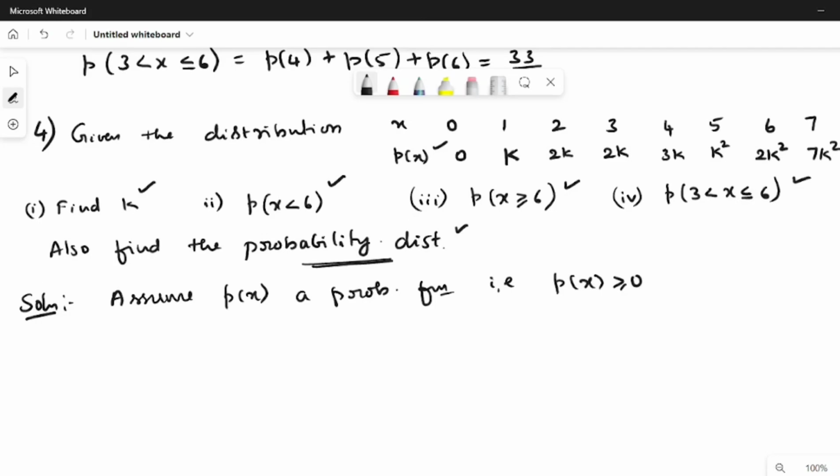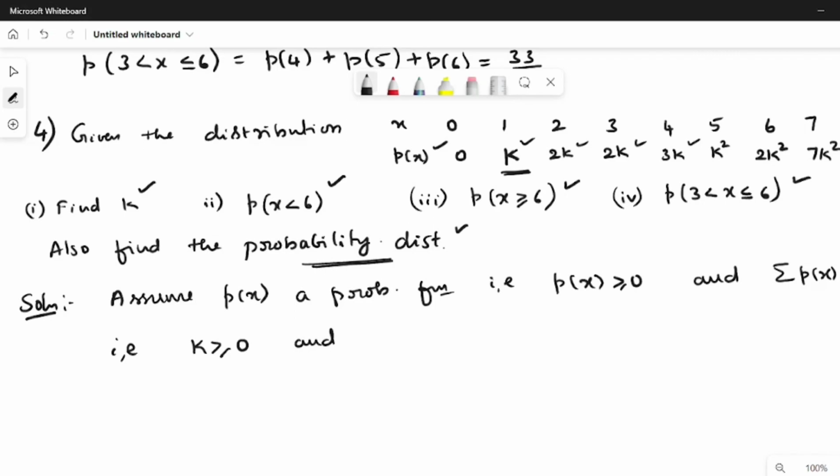First one is p(x) ≥ 0, and the second one, summation p(x) equal to 1. So p(x) ≥ 0 implies k ≥ 0.